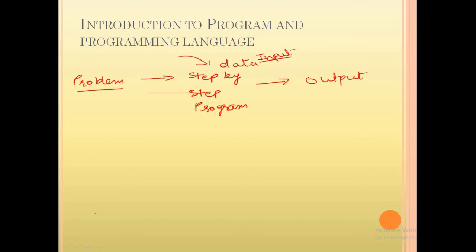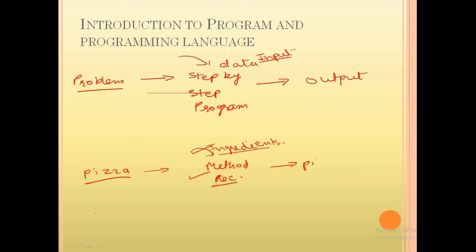You can understand with an analogy. Suppose you want to make a pizza, then what will happen? Basically, the analogy is that you must have some method, or you can say the recipe of pizza. Then only you can make pizza. Also, you need ingredients. The second important thing is ingredients. You need some ingredients, then only you can make pizza. And if you have the right ingredients and the correct method, you know how to manipulate these ingredients and what to do with these ingredients, then you will definitely get a pizza.